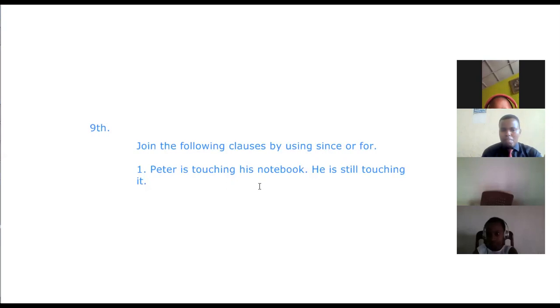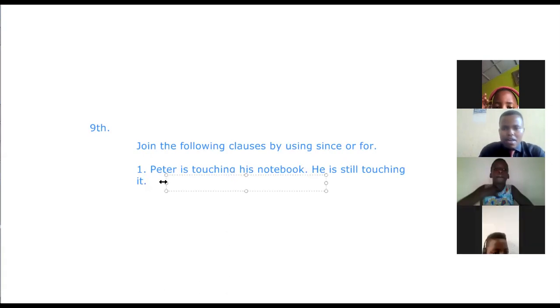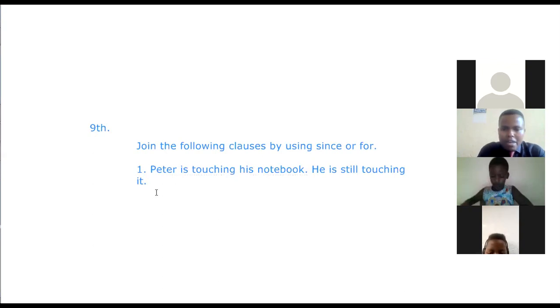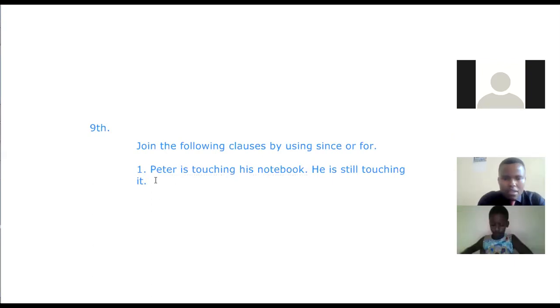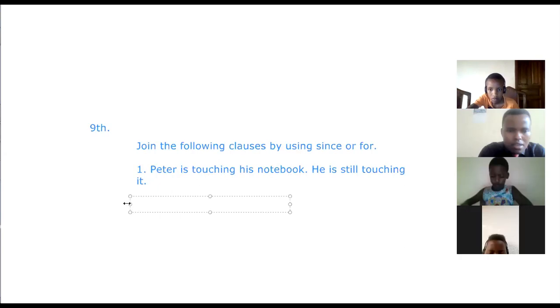How shall we say? Who can give one answer? Moses, can you just give the answer? Let me just help you. Touching his notebook. Peter is touching what? His notebook since now. How shall we say? Come again, please. Peter is touching his notebook since now. You have written there, Peter.